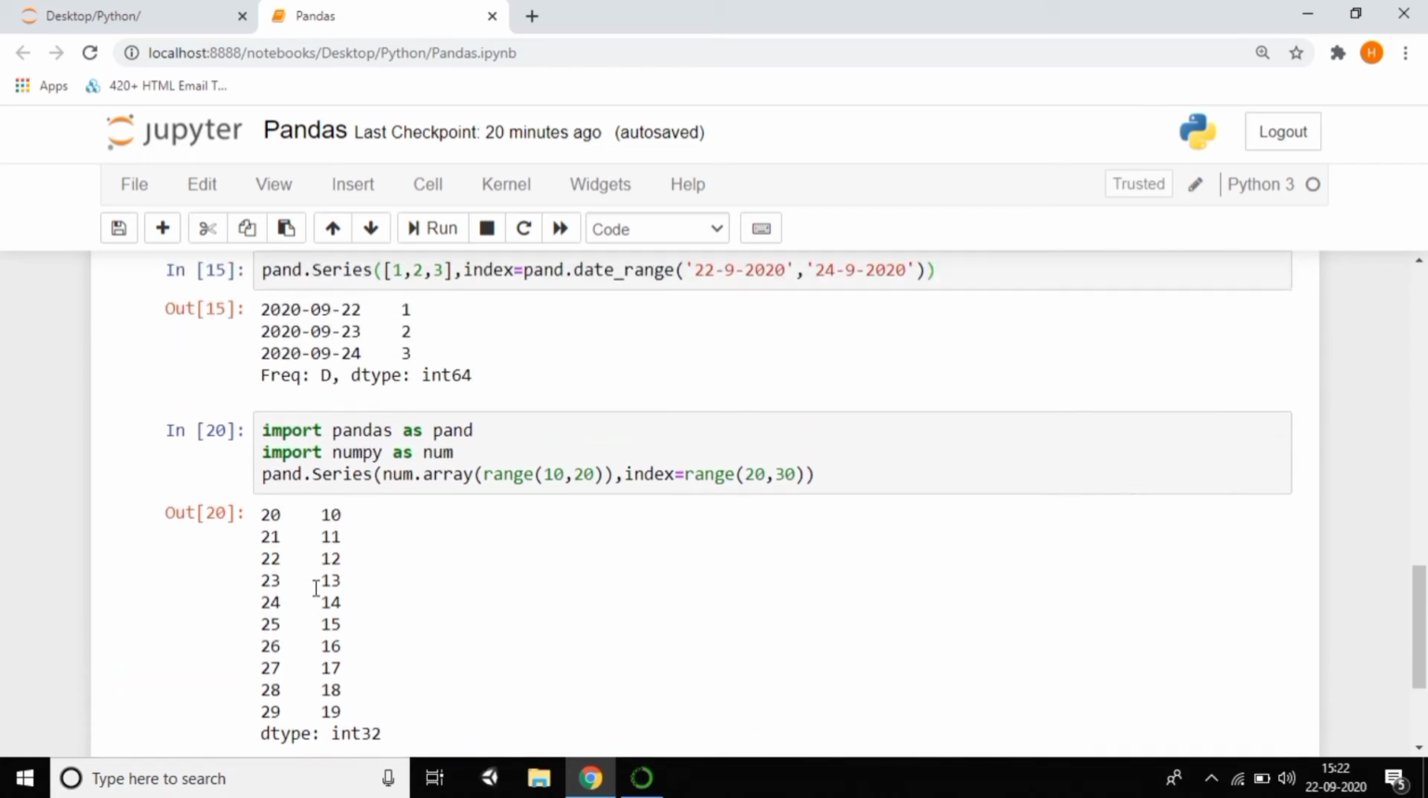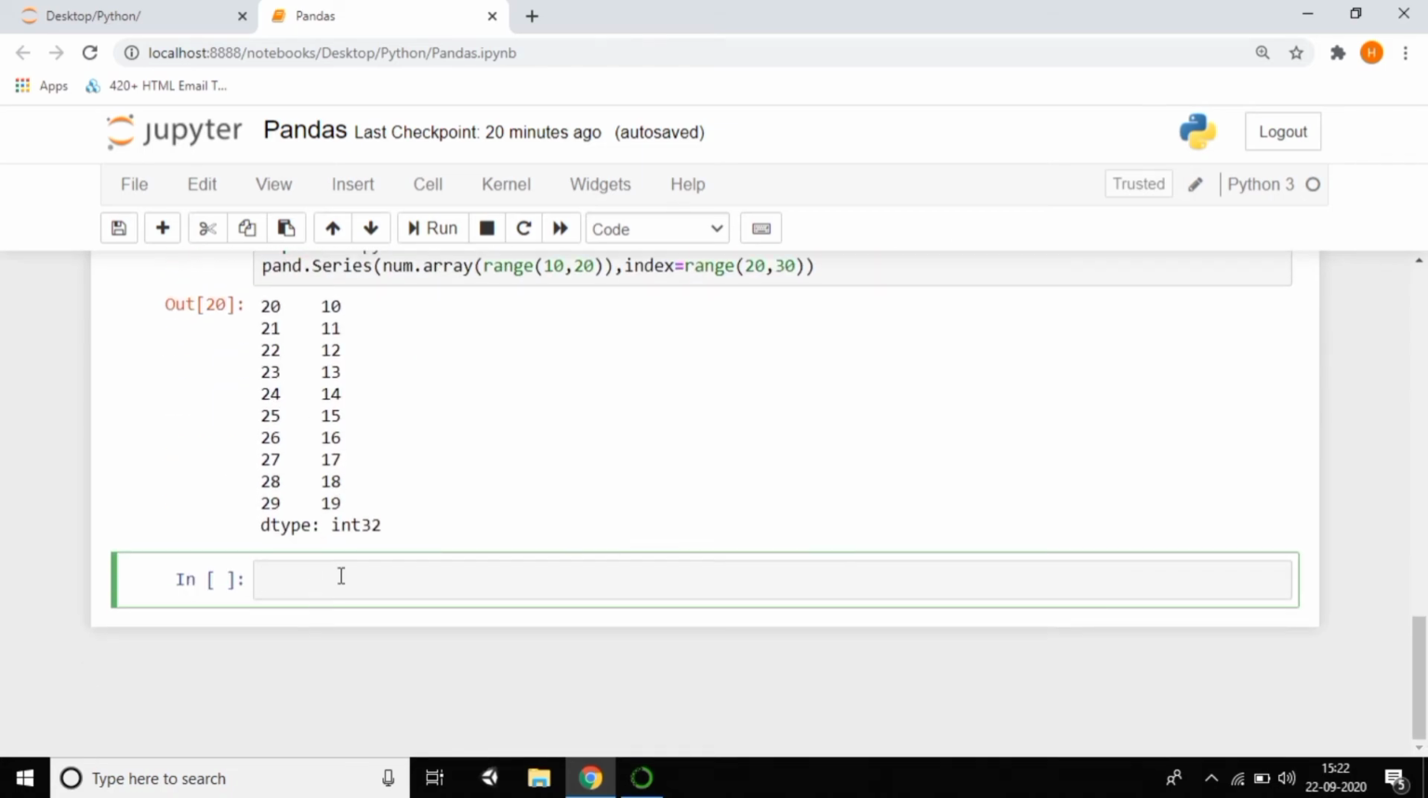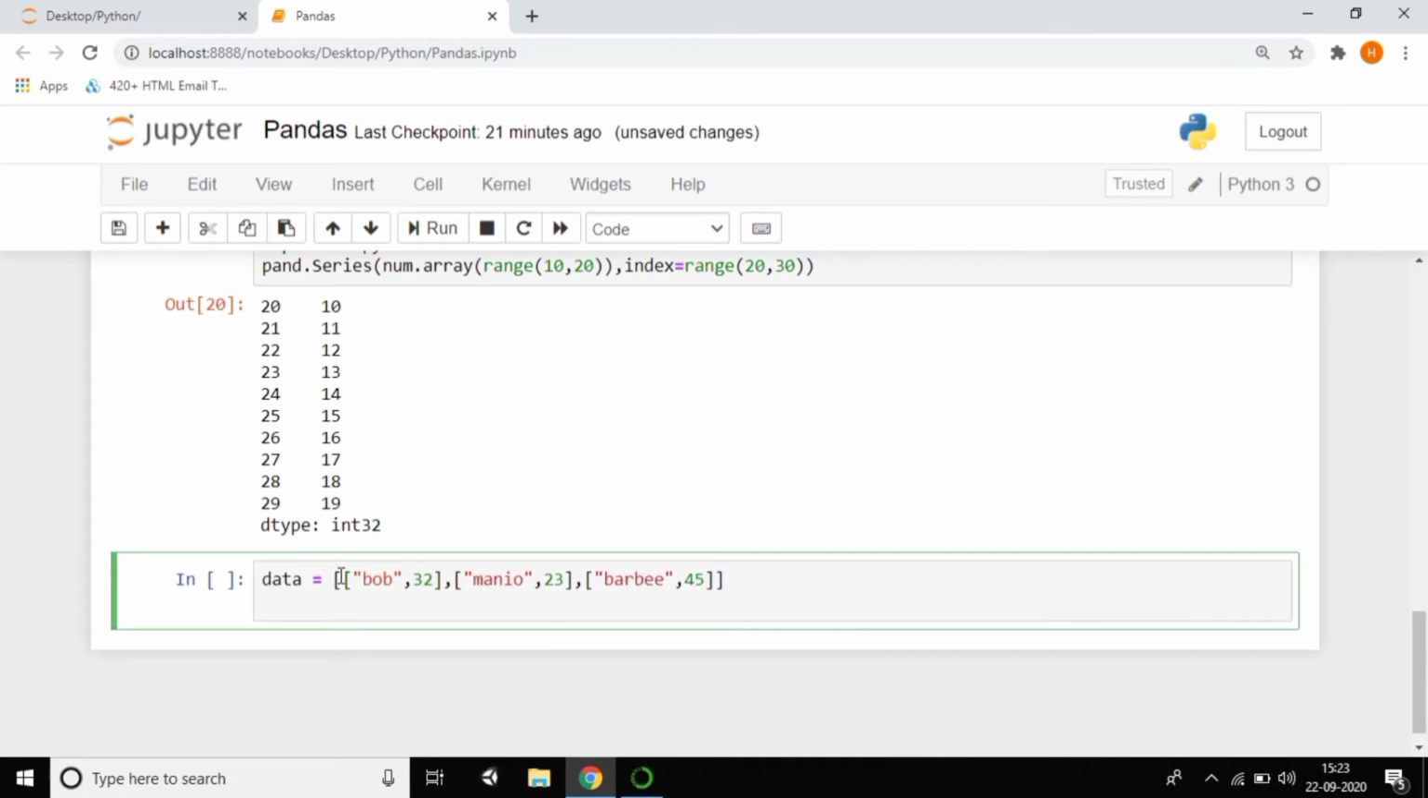So again guys, I already imported pandas, of course. Now I want to create a variable which is called data. Here I'm creating the data, just observe, and I'm passing some items with the name as well as their age. So I'm passing the name as well as age. I'm giving Bob, and Bob's age is 32.